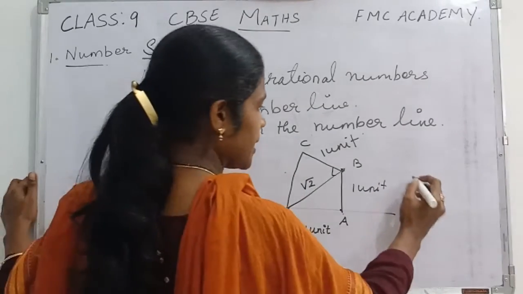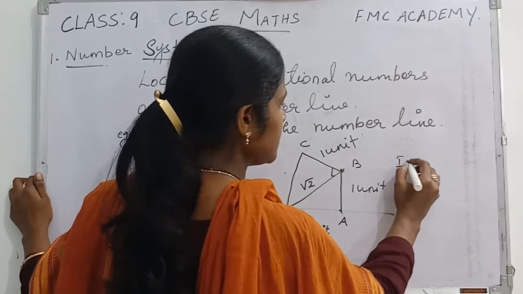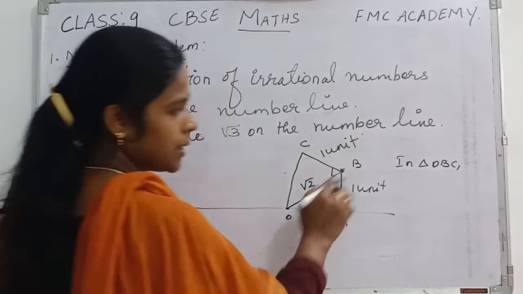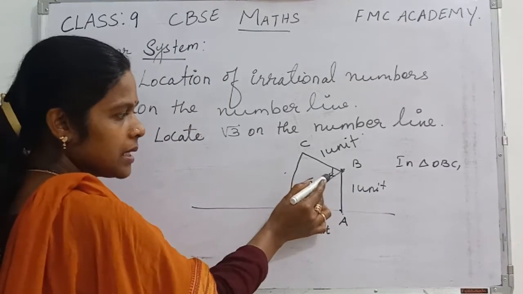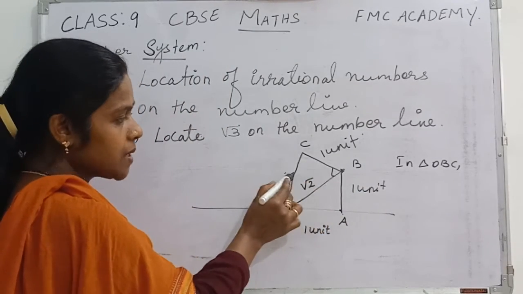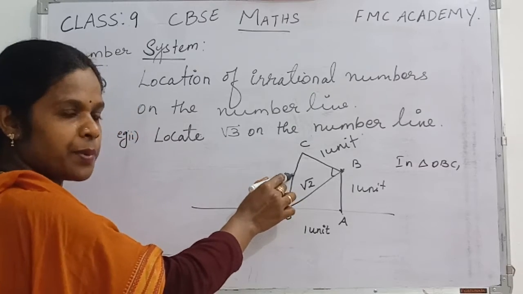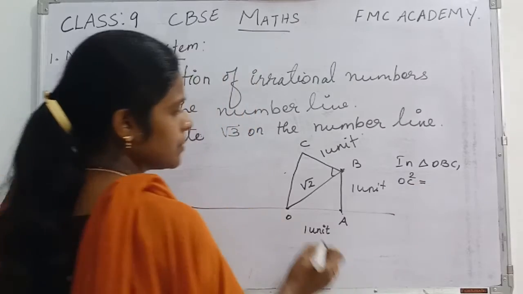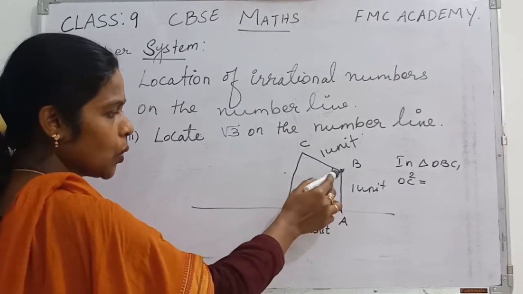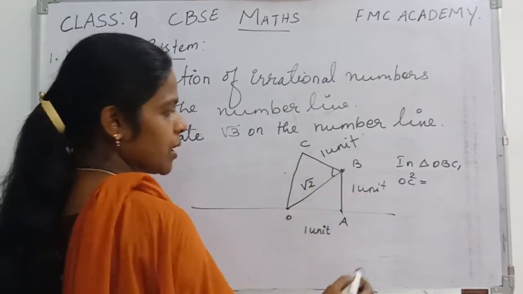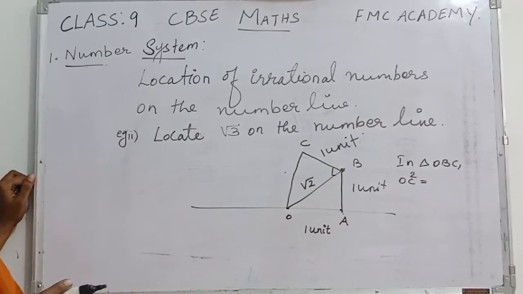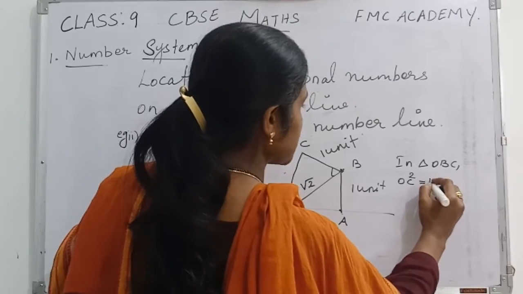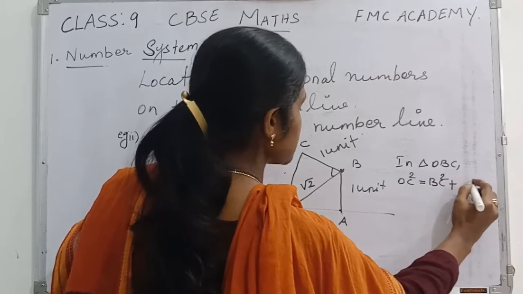So let's take again the same steps. In triangle OBC, this is the 90 degree. The side which is opposite to 90 degree is always the hypotenuse. That is OC square is equal to OB square plus BC square, because hypotenuse square is equal to side square plus base square. So that is BC square plus OB square.